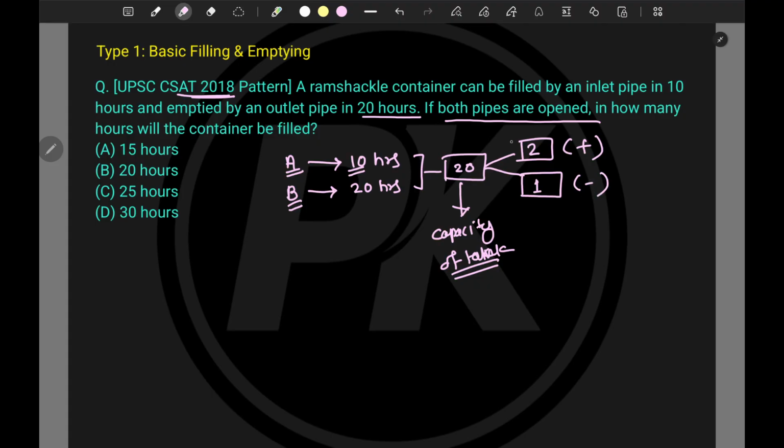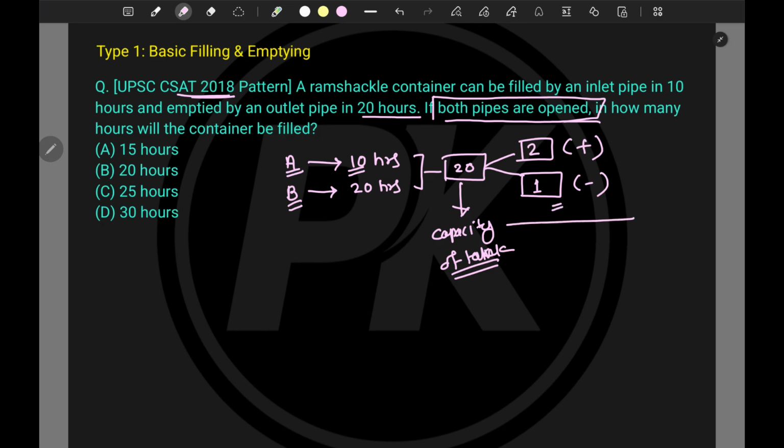In time and work problems, we generally added these two because they were working together. But here we have kept both the pipes open, which means both are contributing to that particular work. Here I cannot take both as positive. Now tell me, 2 is contributing to fill the tank, and -1 is depleting that particular tank.